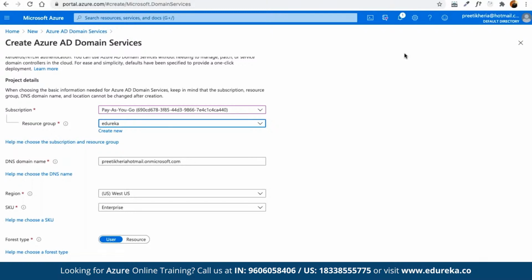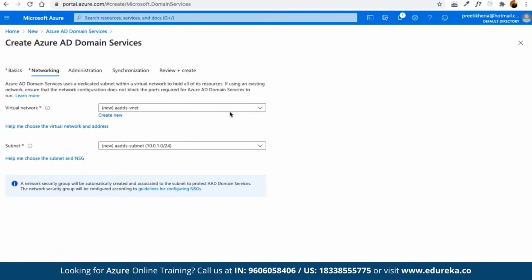So basically, in terms of the forest type, a user forest synchronizes cloud and on-premise users and groups to support the LDAP protocols. And a resource forest only syncs cloud users and groups to support legacy resources hosted in Azure from a trusted domain. So then we have to choose the networking component where we can choose the virtual network.